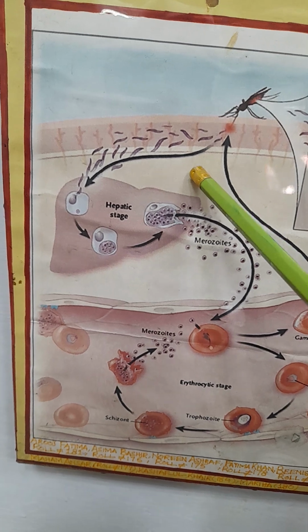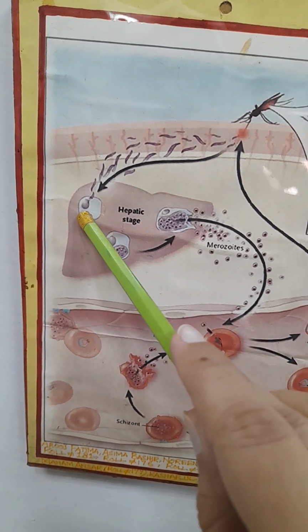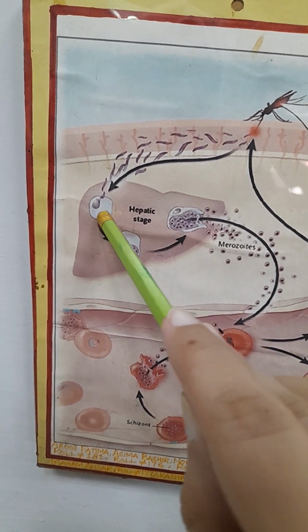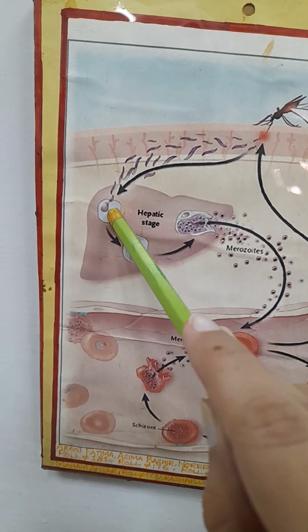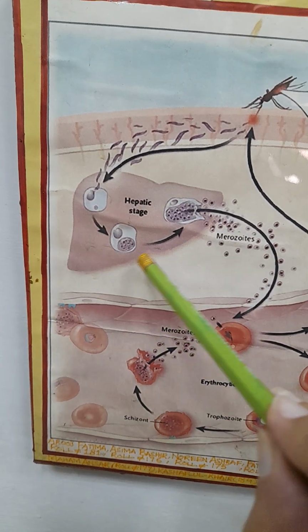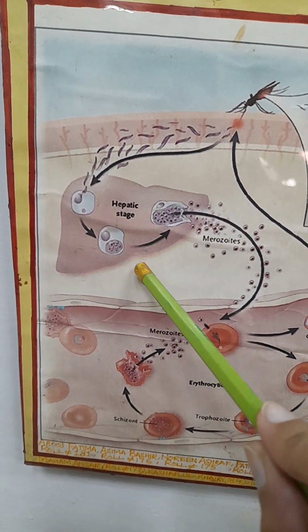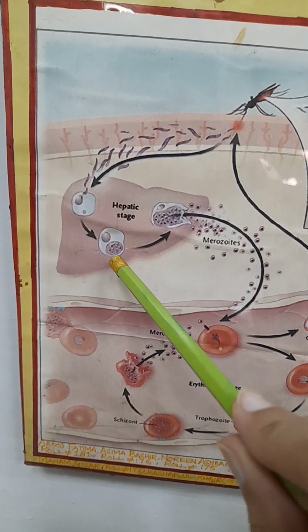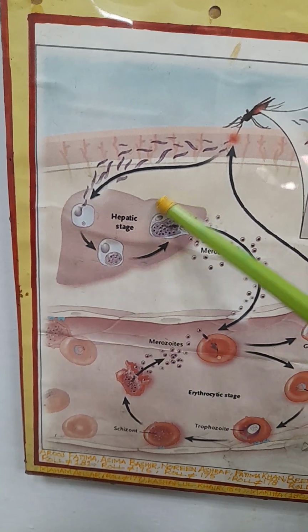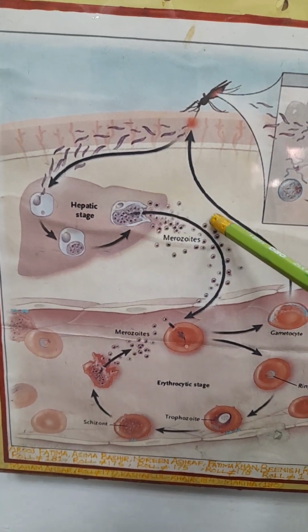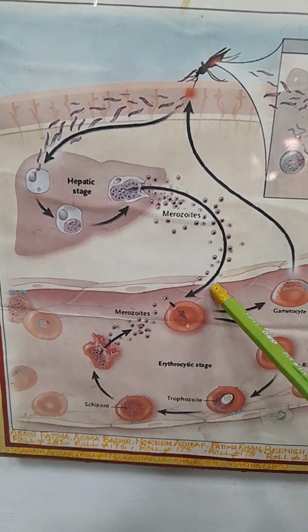In the hepatic stage, the sporozoites are converted into the immature schizont, and then into the mature schizont. When the mature schizonts are totally mature, there is a burst and a release of many merozoites.